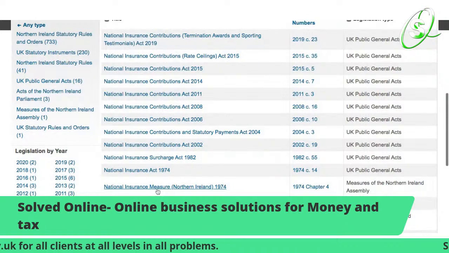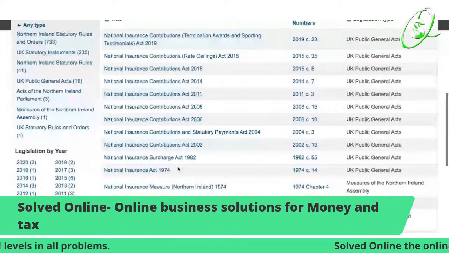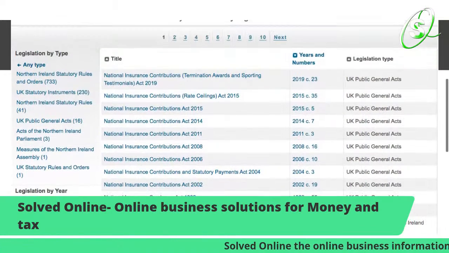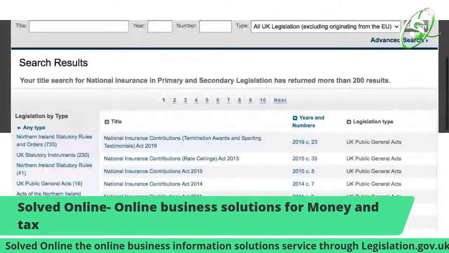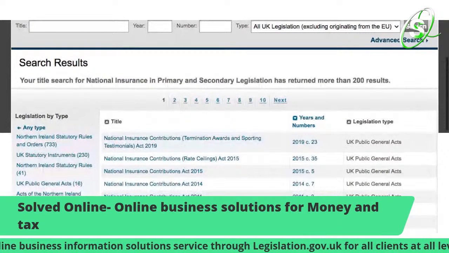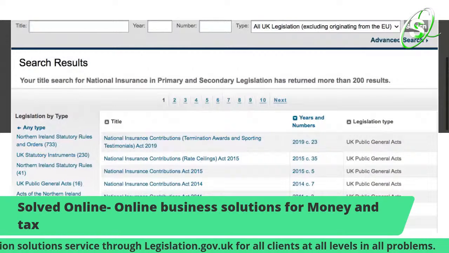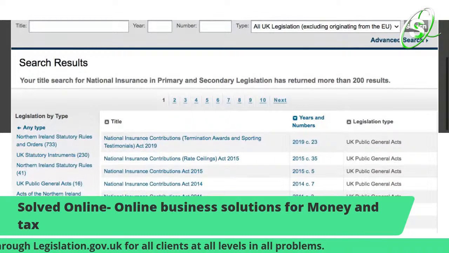So look, as you can see, I typed it in, and it shows, again, your title search for national insurance in primary and secondary legislation has returned more than 200 results.